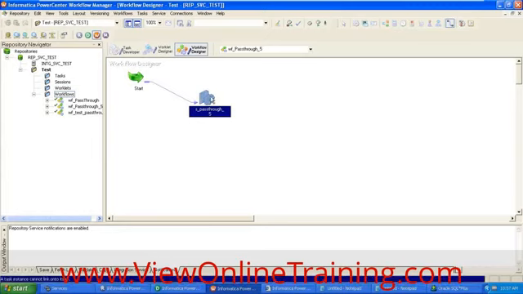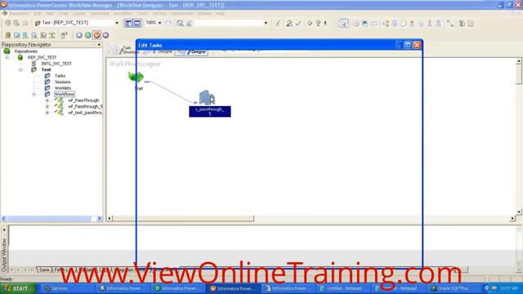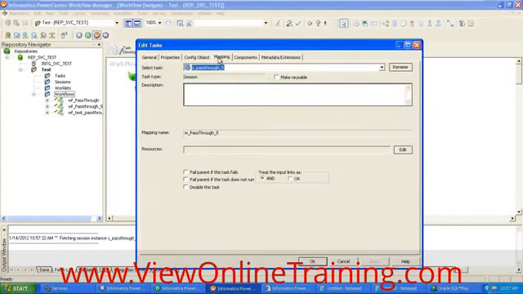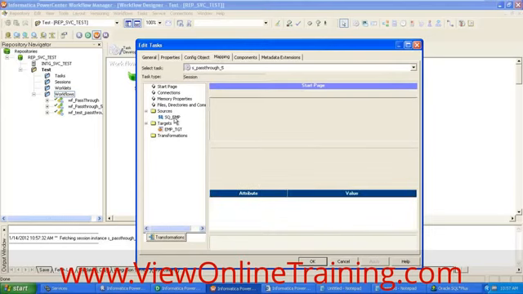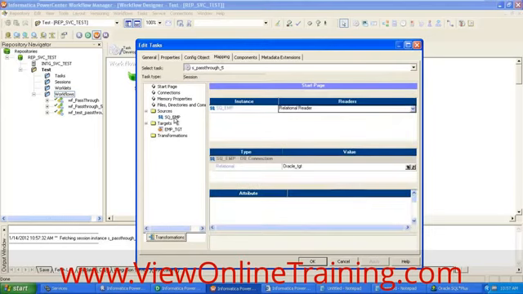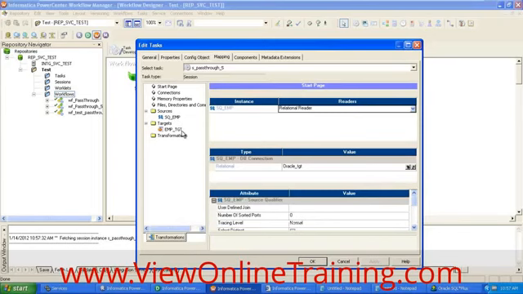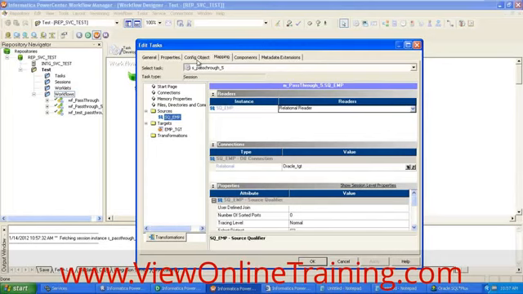So once you create this session task object, you need to define some properties for it. Because if you don't know, we should mention the connection information for the source and targets. Here in the session we will have different tabs. We will discuss what all these tabs are later. Now let's concentrate on the mapping tab.